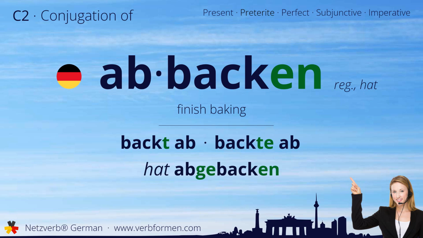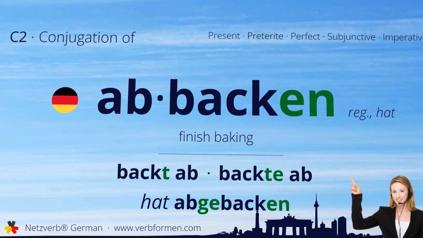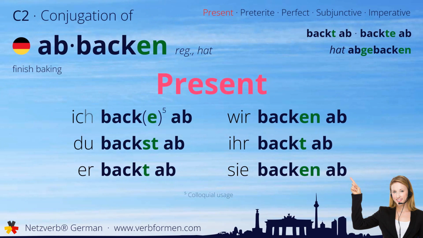Now let's move on to the tenses. First, we'll take a look at the present tense. Ich backe ab. Du backst ab. Backt ab. Wir backen ab. Ihr backt ab. Sie backen ab.